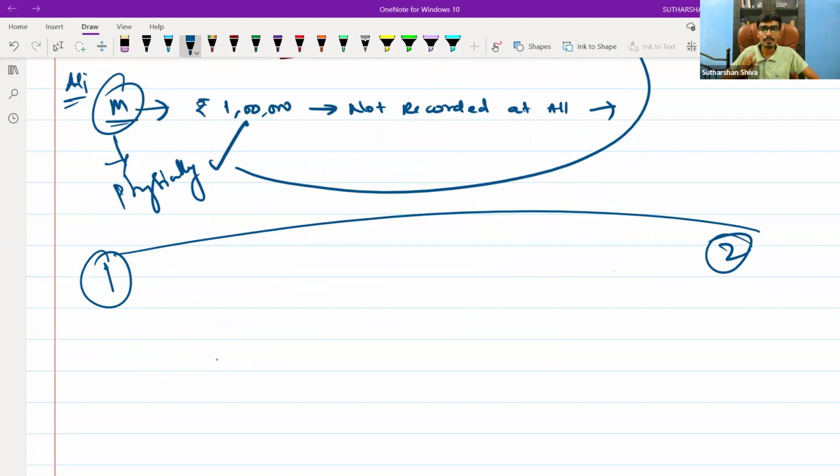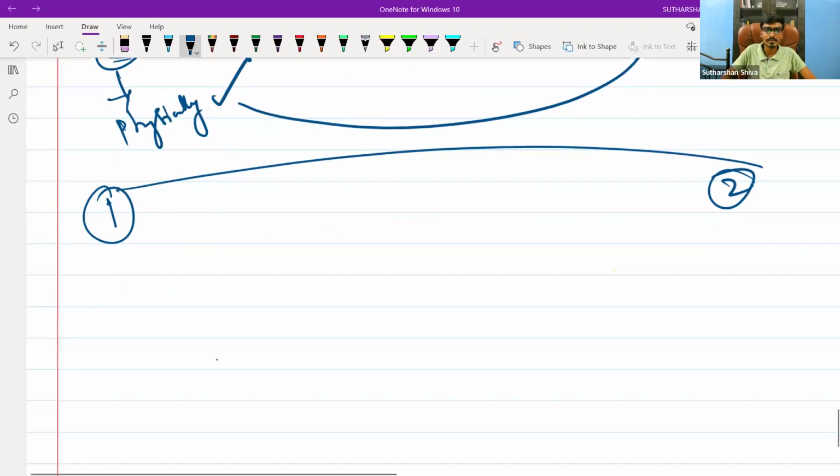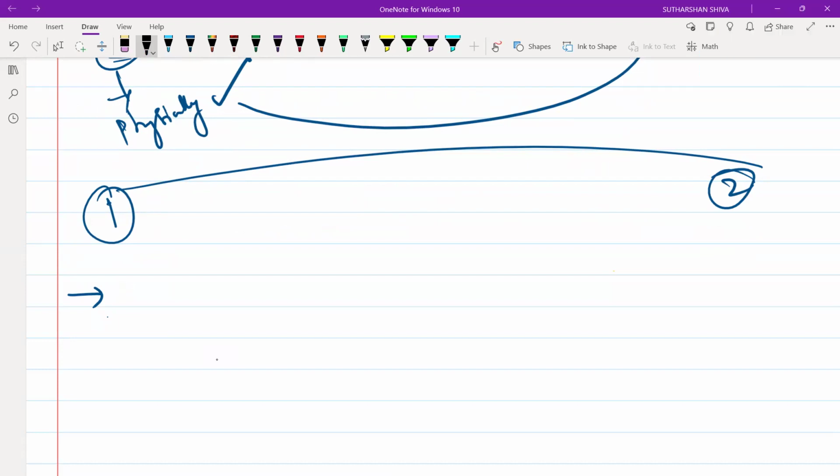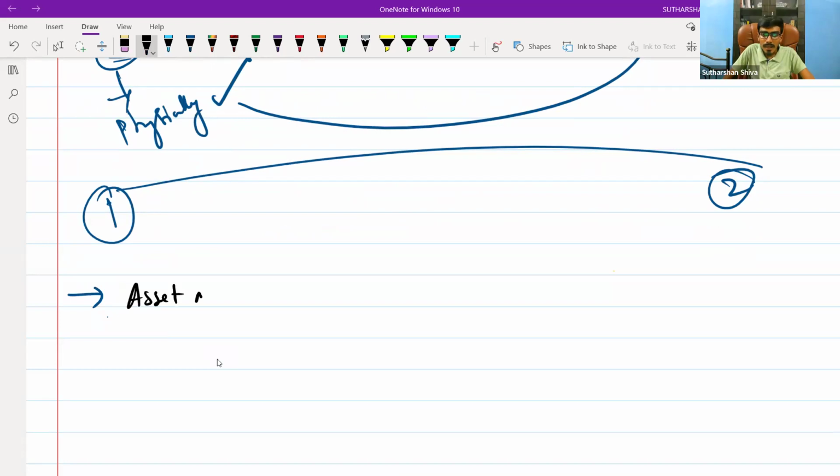What is the journal entry you will pass? I am asking those in the live class, what is the journal entry for the asset recording entry? Asset account debit to cash or bank account. How is it cash or bank?